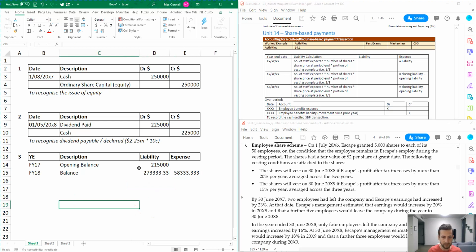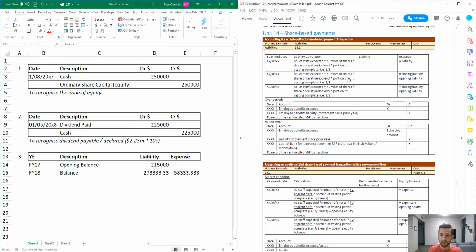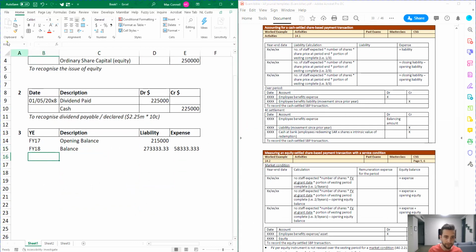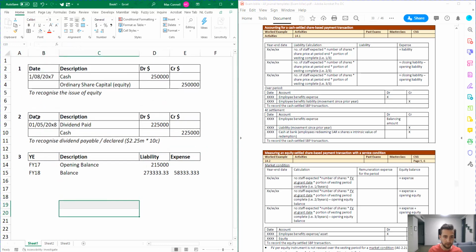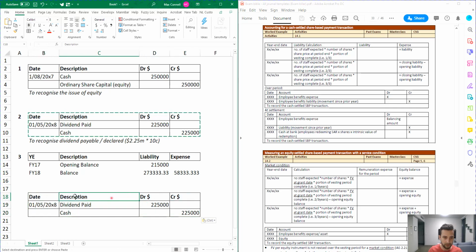Okay, so because we're doing journals for the year-end FY18, it means the journal entry that we need to post, I'm going to remove the color so we don't get confused there. The journal entry that we need to post at the end of the year is going to be 30 June X8. Okay, and then I'm just reading from up there. So it's going to be employee benefits expense, and then I'm going to link it into that expense amount up there, 58,333. And let's just round that as well.